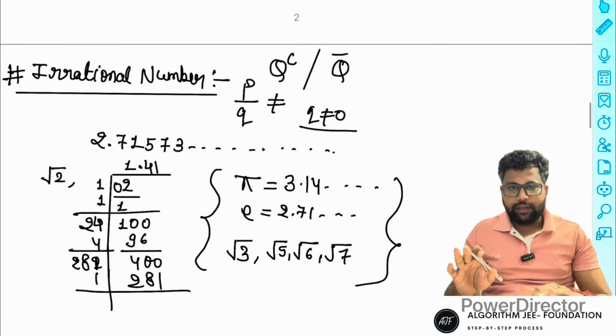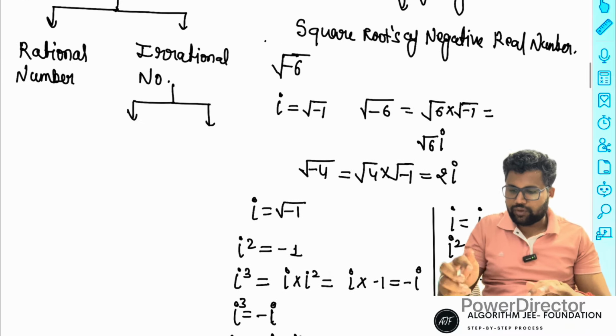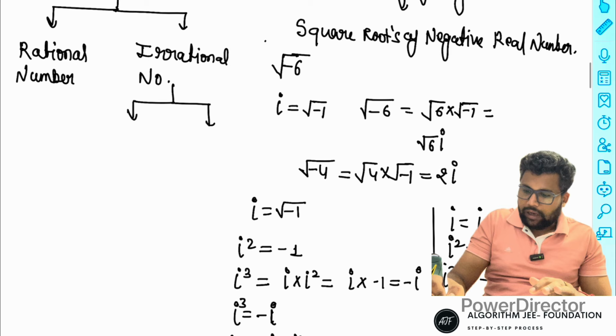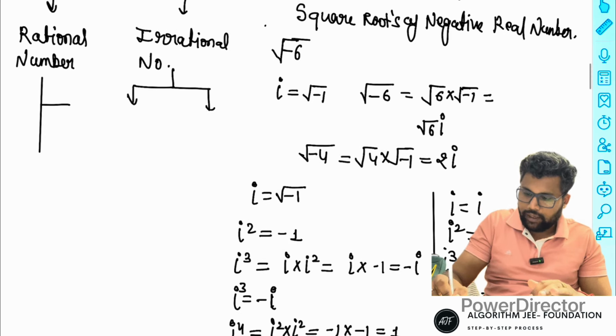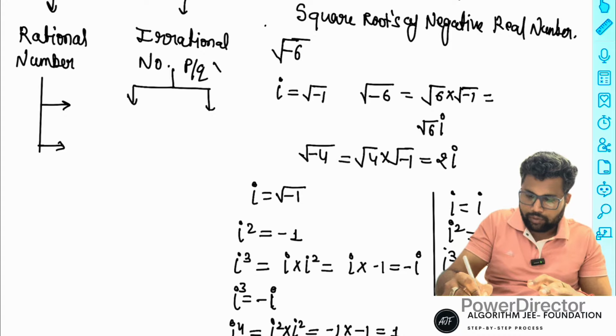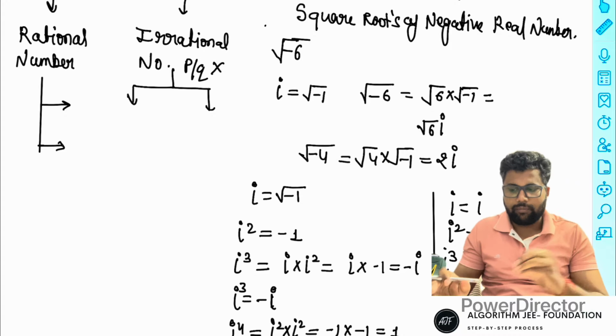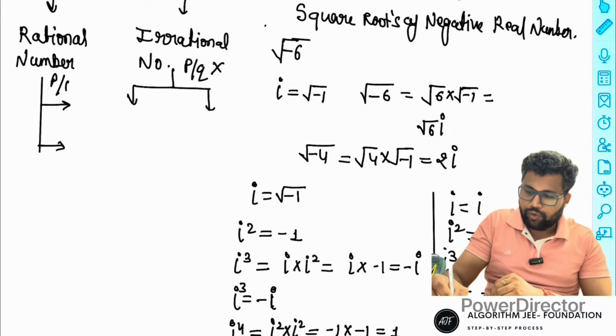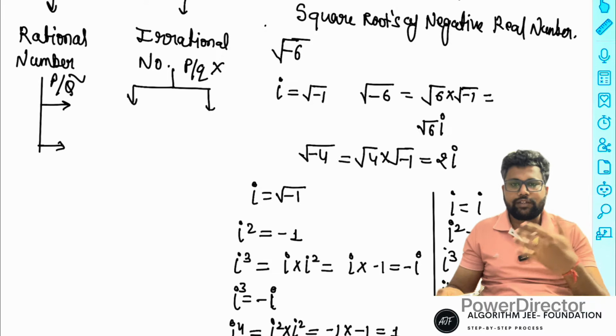Okay, after that, after irrational is rational number. What is the meaning of rational? Rational also has two parts. So I will just repeat: if p by q form is not possible, it means irrational number. If any number can be written in p by q form, then it means a rational number.